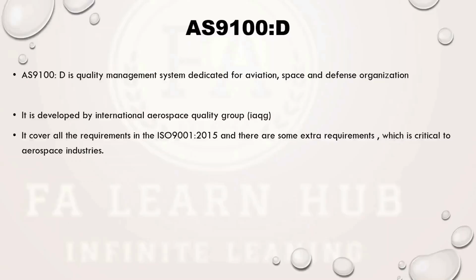If we consider AS9100D, this standard completely covers ISO 9001:2015. If you do the certification of AS9100D, the certification will cover ISO 9001:2015 also. That means it covers all the requirements of ISO 9001:2015. And since this is going for aerospace or defense application, given the criticality, they have added some additional requirements that are mainly applicable for aerospace companies. So the AS9100D standard contains all the requirements of ISO 9001:2015, and there are some extra requirements also. So, understood?